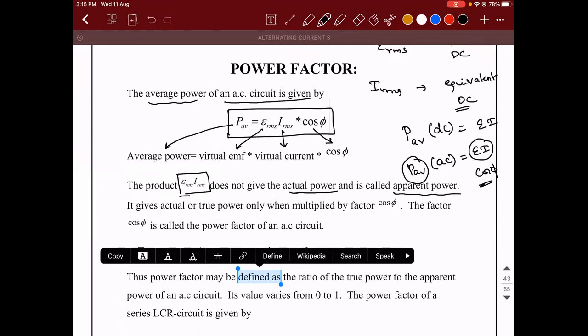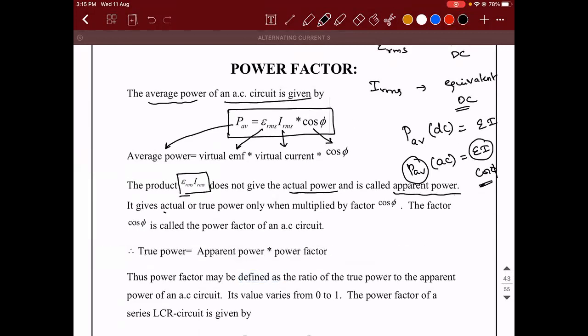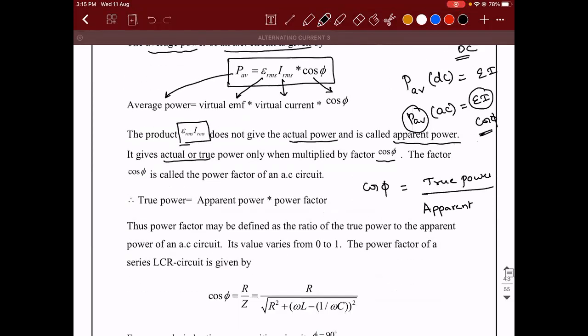Okay. So it will give us the actual or the true power only when multiplied with the factor cos phi, and the factor cos phi is what is called as the power factor. That is the reason why in some of the books they define cos phi as the ratio of true power and the apparent power.